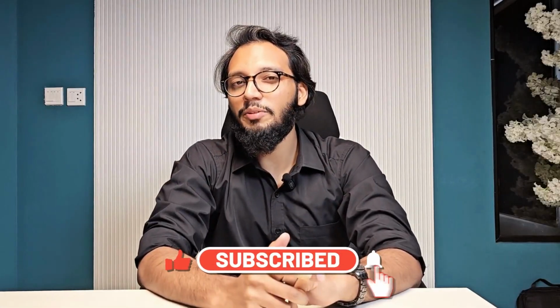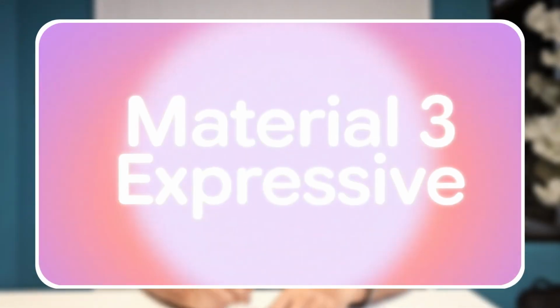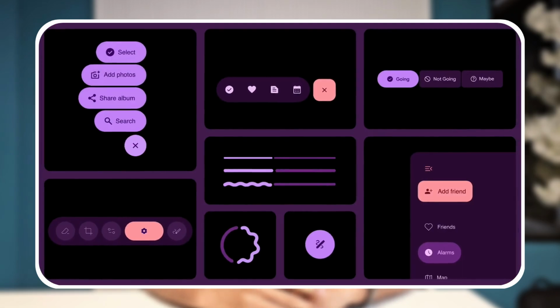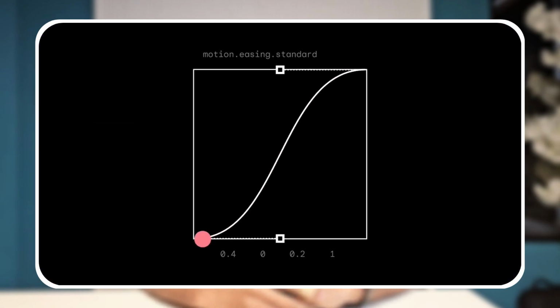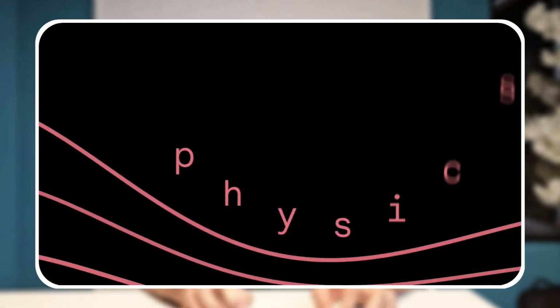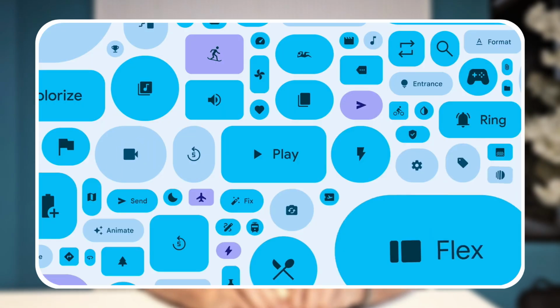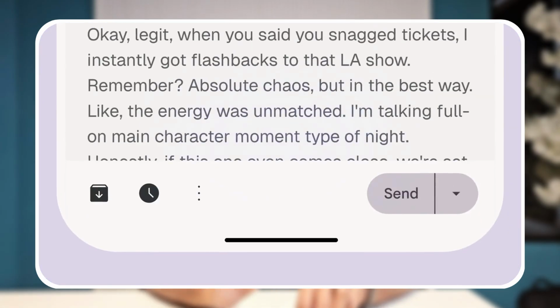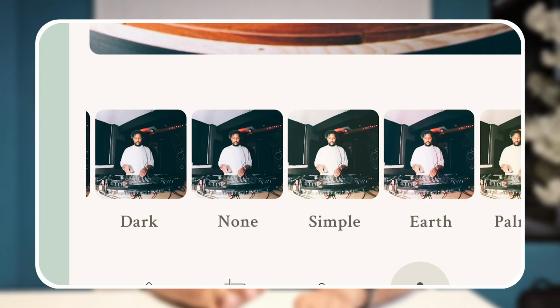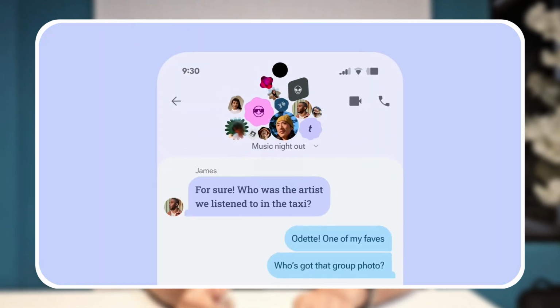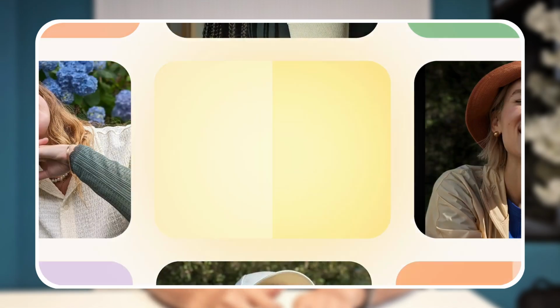Recently, Google launched Material 3 Expressive, their biggest update in years. Based on studies with over 80,000 people, it shows that users can find interface elements up to 4 times faster. Material 3 Expressive introduces even bolder personalization. Users can now customize everything from system colors to quick settings, making devices feel unique. The animations are more natural and springy.